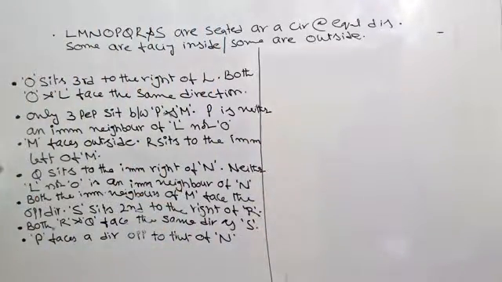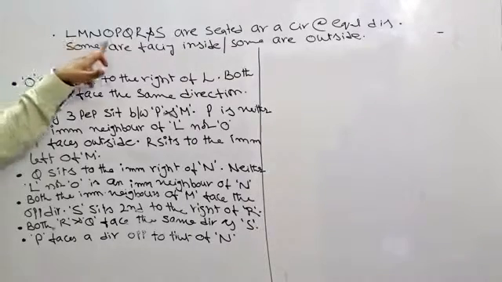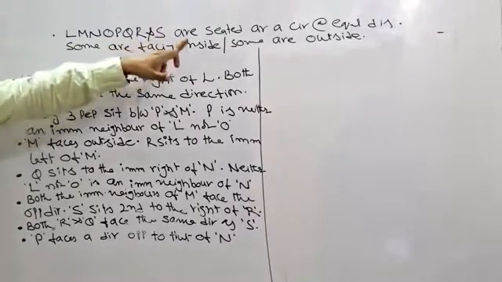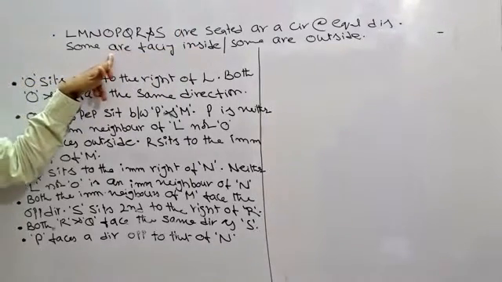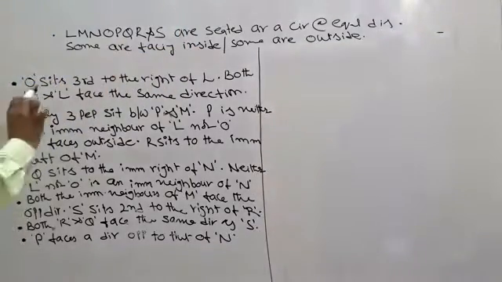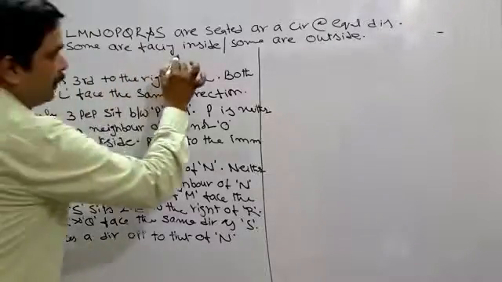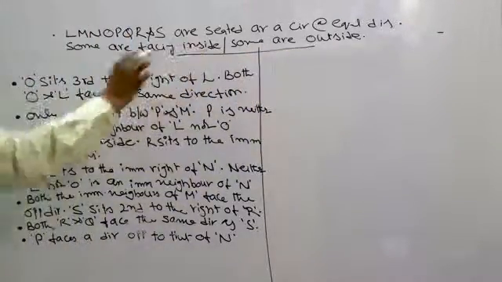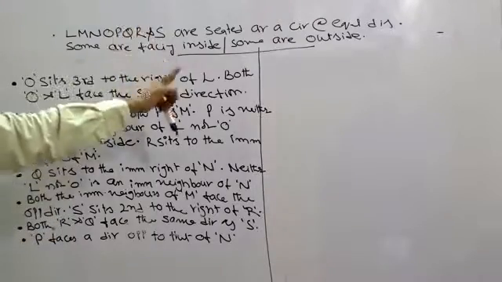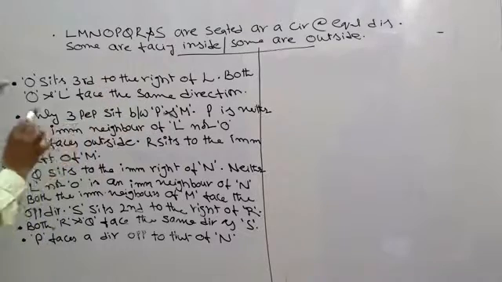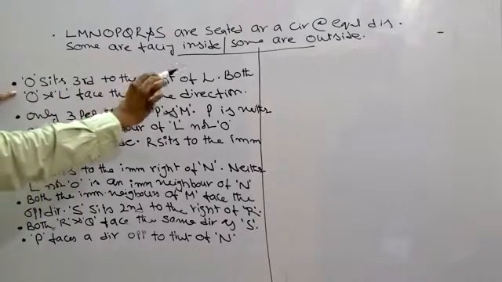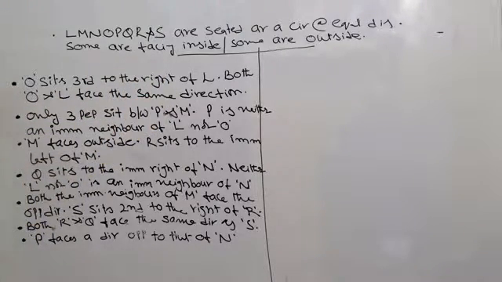The question says like this: L, M, N, O, P, Q, R and S are seated around a circle at equal distances, not necessarily in the same order. Some are facing inside, some are facing outside. This is very important. You see, we don't even know how many are facing inside, how many are facing outside. The next one is O sits third to the right of L. Both O and L face the same direction.